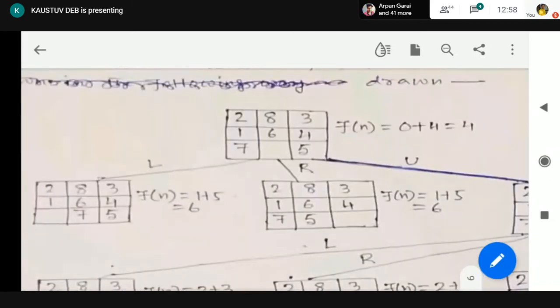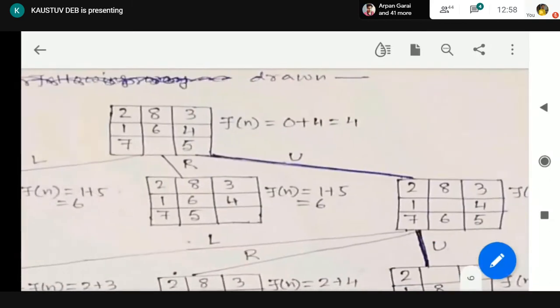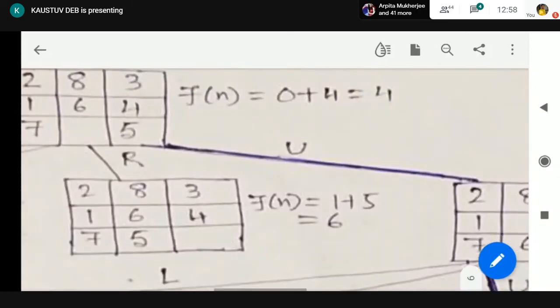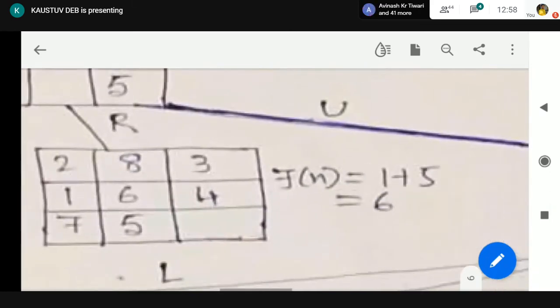The left node, right node and the up node are at the same level. So the depth of the node in the search tree is 1. Now how many tiles are misplaced? 2, 8, 6, 1 and 5 are misplaced. So 5, and 1 plus 5 gives us 6.